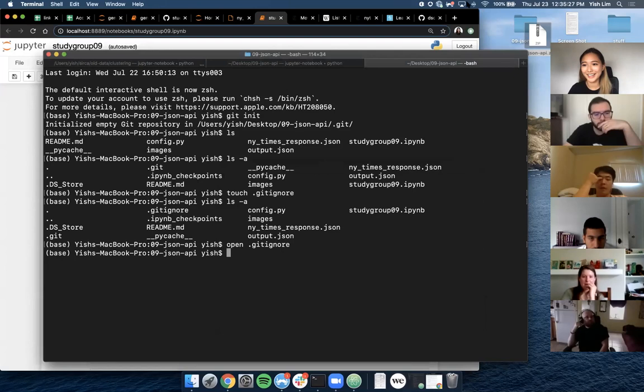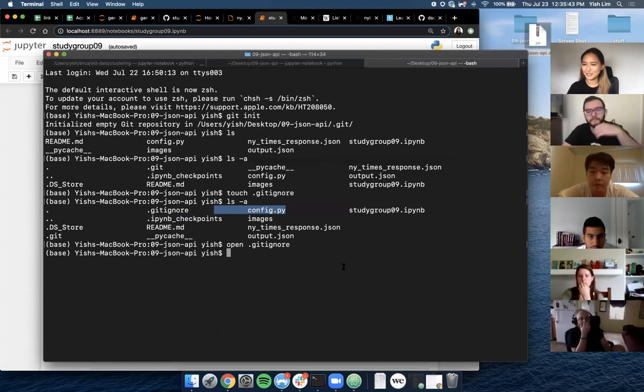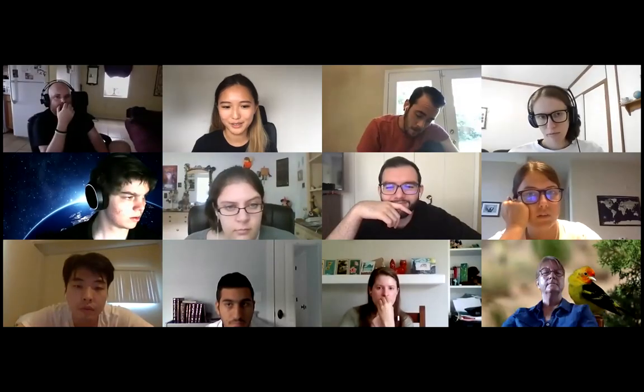Now it'll successfully be ignored. So when you git add, commit, and push your work, it's not going to push your config file, which is awesome. That's really important because you don't want your passwords on GitHub at all. Any questions about that? Cool. All right, let's go back to just my window.